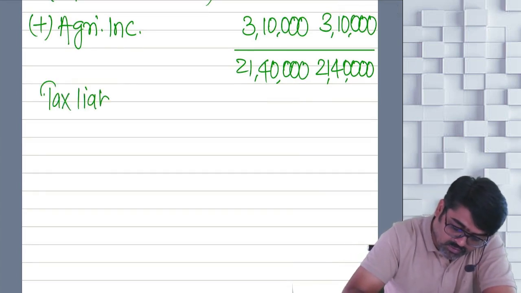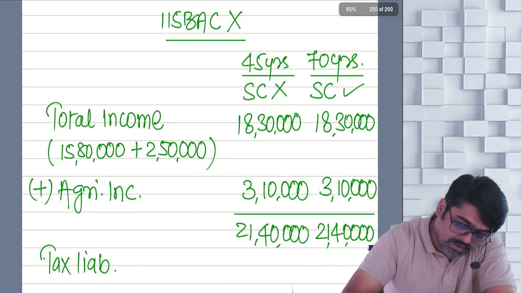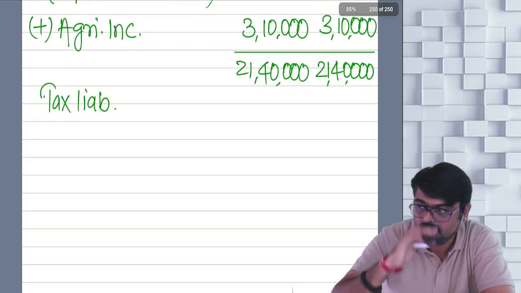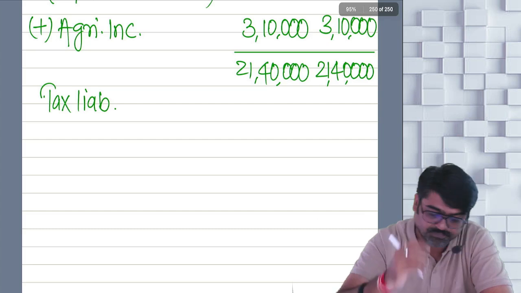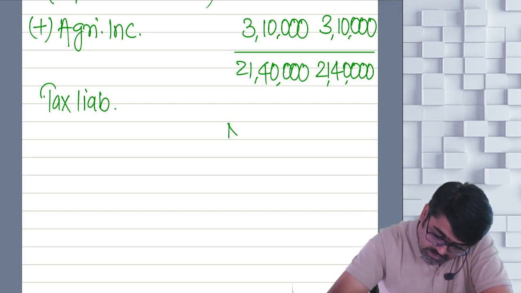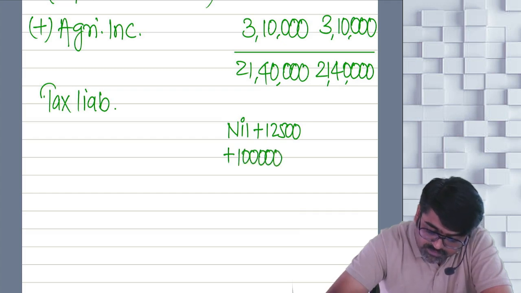Now, on this, the tax liability will be calculated. Which rates are you going to apply? Normal rates, no? Because you are not following 115BAC. So first 2 lakh 50 nil. Then 2 lakh 50 to 5 lakhs, 12,500. Then 5 lakh to 10 lakh, 1 lakh. 20%, no?